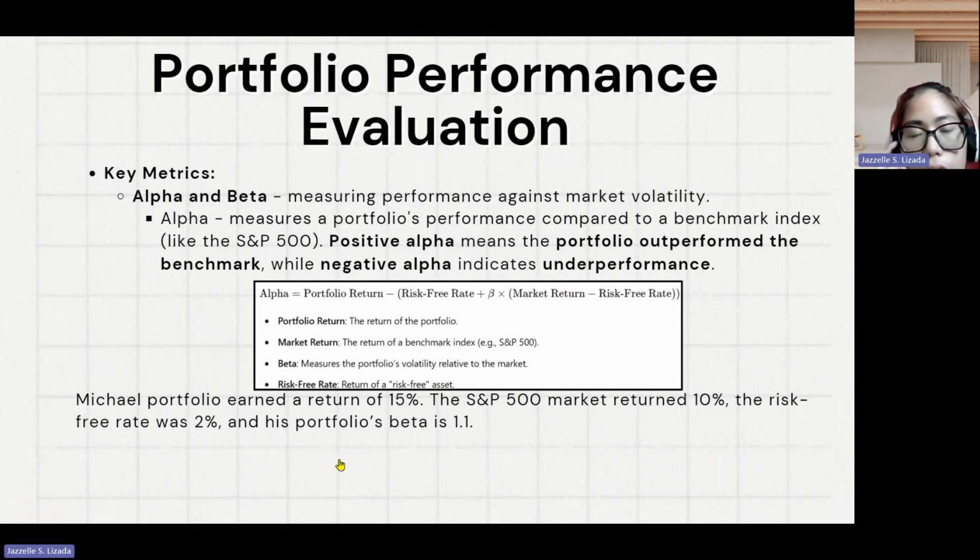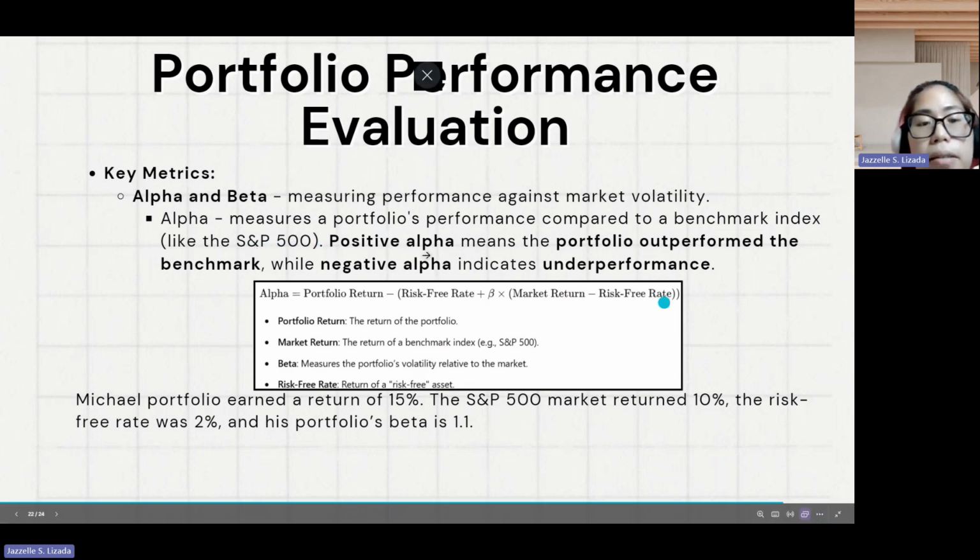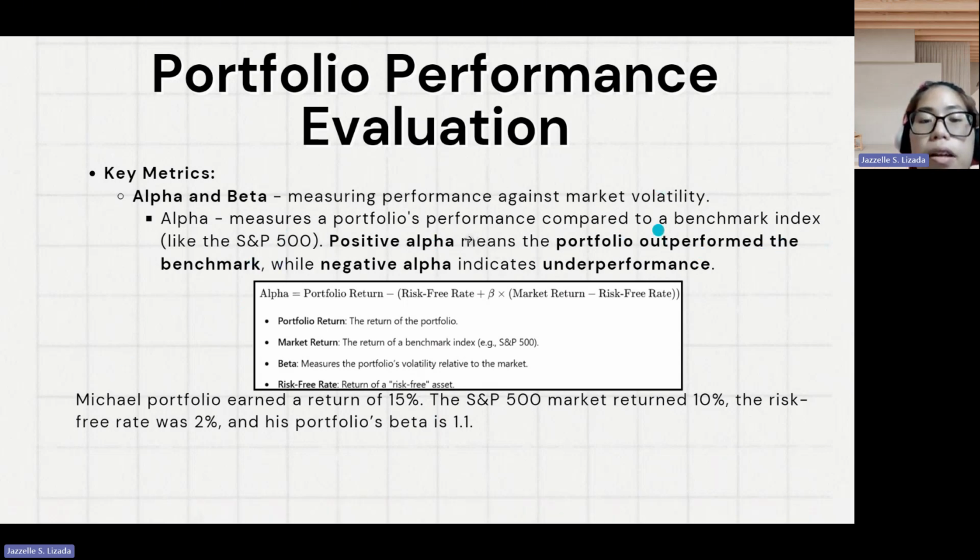Then another key metric for performance evaluation of the portfolio is alpha and beta calculation. It measures performance against market volatility. Alpha measures a portfolio's performance compared to a benchmark index like the S&P 500. Key concept: positive alpha means the portfolio outperformed the benchmark, while negative alpha indicates underperformance. Formula to compute alpha: portfolio return minus risk-free rate plus beta times the market return minus risk-free rate.